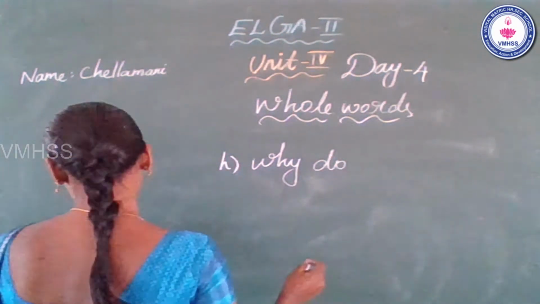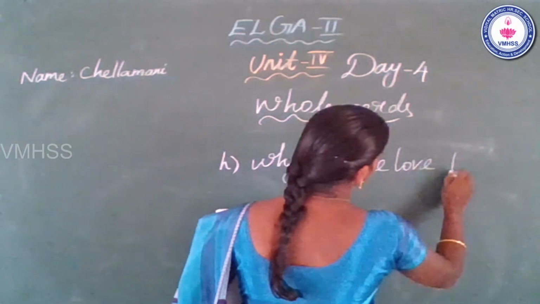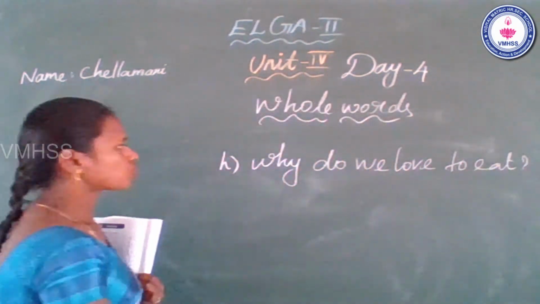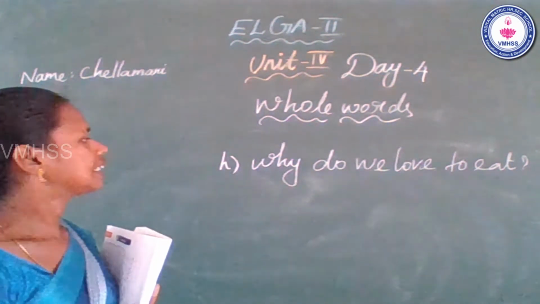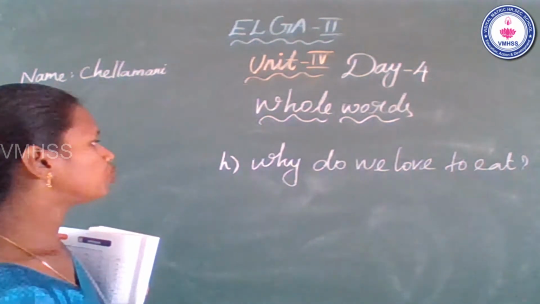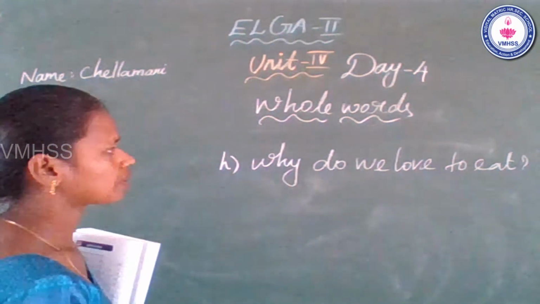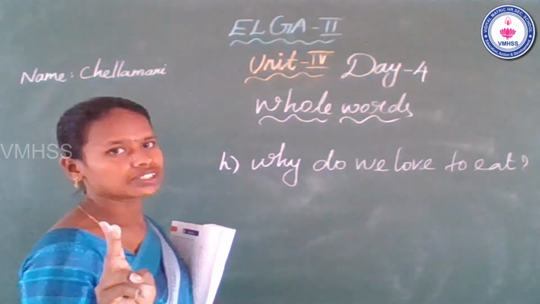The next sentence, last sentence. Why do we love to eat? Why do we love to eat? Do you see any whole words in this sentence? In this sentence, there are two whole words.